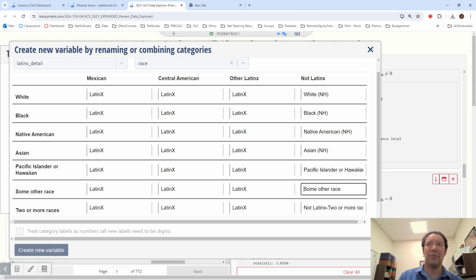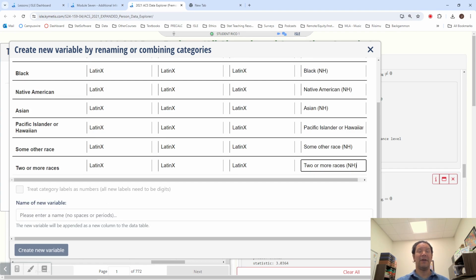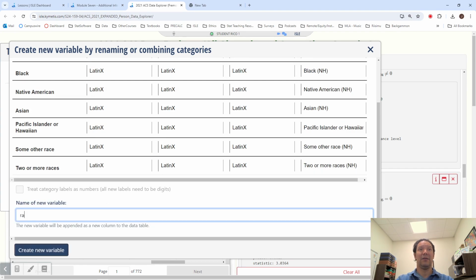This is a pretty classic treatment of how in America we deal with ethnicity or Latinx heritage along with the race classification, because these are two different questions that are asked. So we're just going to create the new variable. I just call it the race Latinx merge.